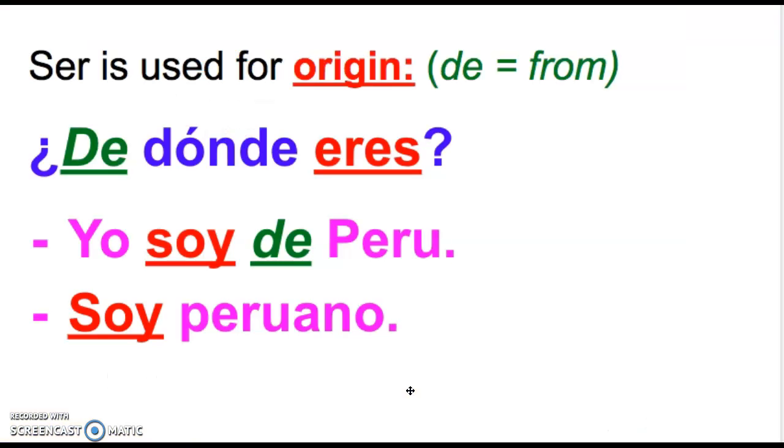So ser is also used for your origin or where you are from. So if you see this keyword de or from, you'll know this is asking for your origin. Where are you from? So we're going to use ser. ¿De dónde eres? Yo soy de Perú, or yo soy peruano. This is more or less the same statement, except that this one is I am from Peru. This one is I am Peruvian. It's just a different way of saying the same thing.